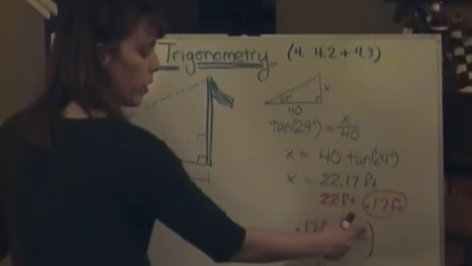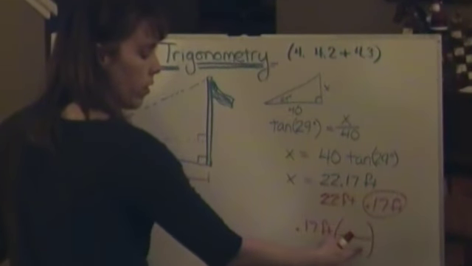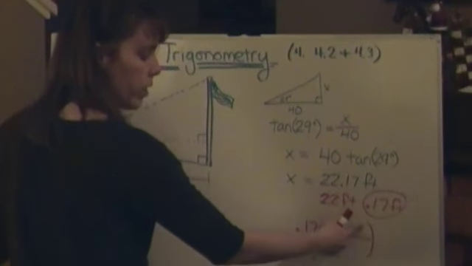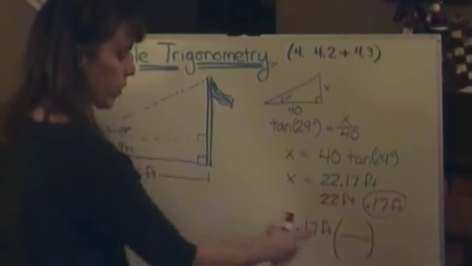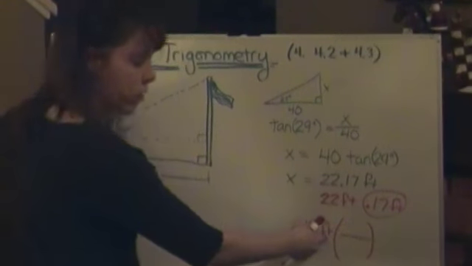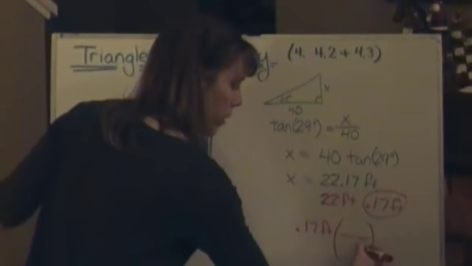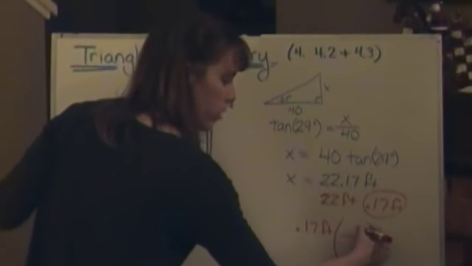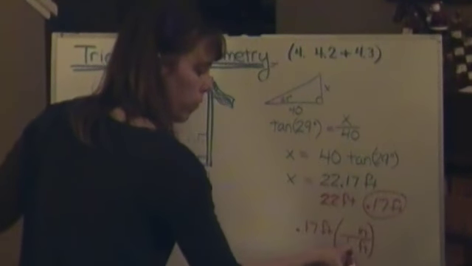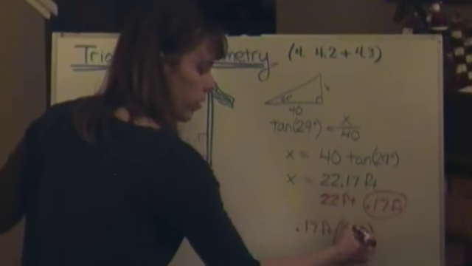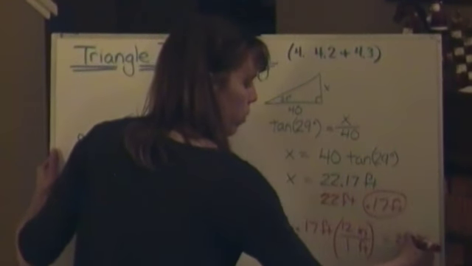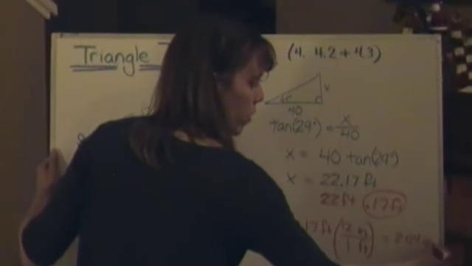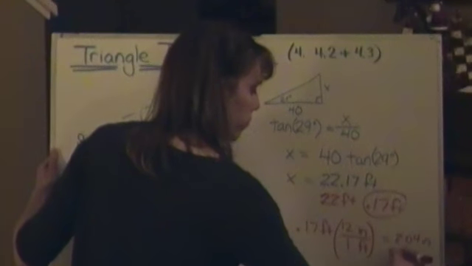So do I want to put the feet up here and the inches down here, or the feet down here and the inches here? We want this feet to cancel, so feet have to go here to end up with inches, and it's 1 foot to 12 inches. 2.04 inches, and I'm going to call that 2 inches. Okay?